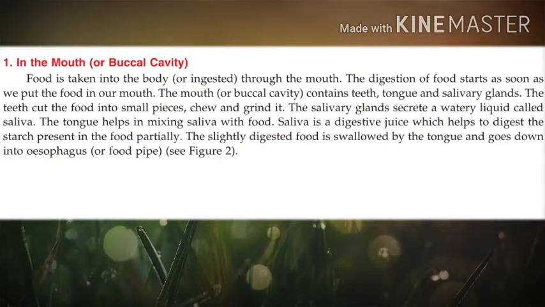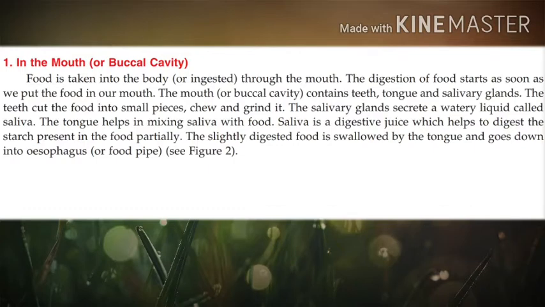Dear students, this part of the digestion is called the physical method of digestion. Understand? Here no chemicals have been used. Only the food has been broken into small pieces by grinding and chewing. Now what happens next?